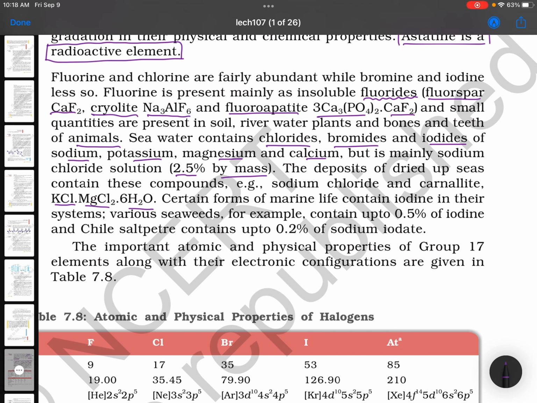Certain forms of marine life contain iodine in their systems. Various seaweeds, for example, contain up to 0.5% of iodine, and Chile saltpeter contains up to 0.2% of sodium iodate. Remember this question. You can expect this question. Chile saltpeter contains sodium iodate, and seaweeds contain iodine. These are direct questions. Formulae: carnallite KCl.MgCl2.6H2O, cryolite Na3AlF6, fluorospar CaF2, fluorapatite 3Ca3(PO4)2.CaF2. Must remember.